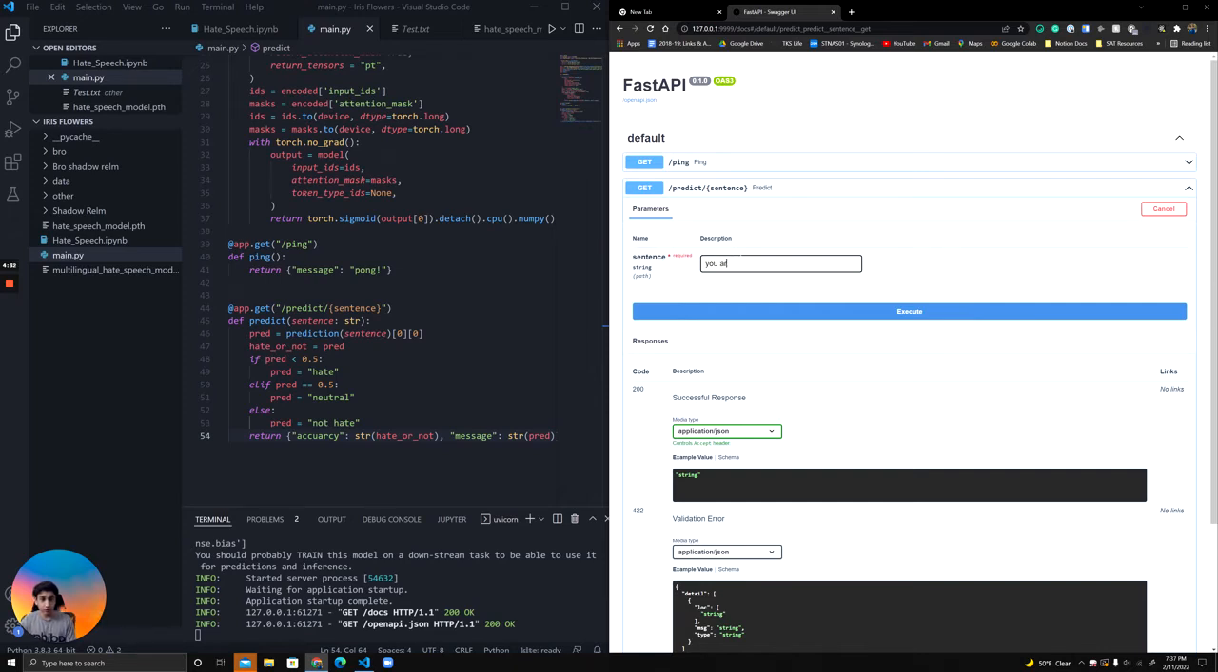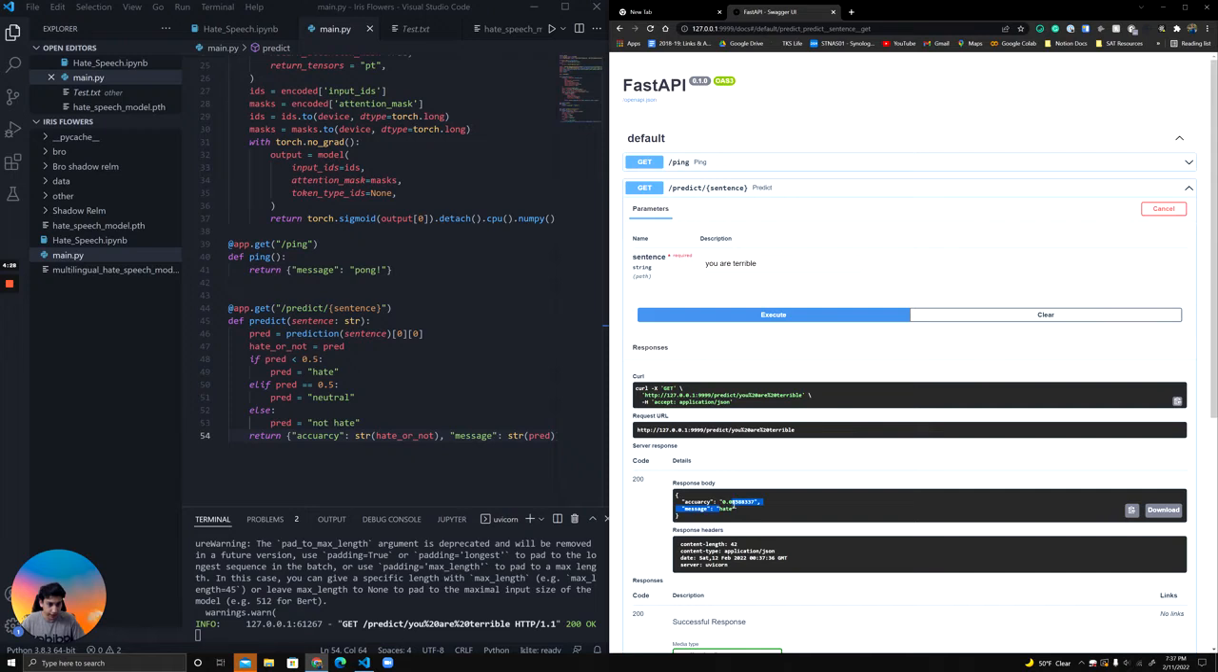So, you are terrible. Boom, hate. So as you can see here, this is accuracy, which basically means confidence level, and the closer it is to 0 means that it's more likely to be hate, and the closer it is to 1 means that it's more likely to not be hate. And here's just a message saying which one it is, hate or not hate.